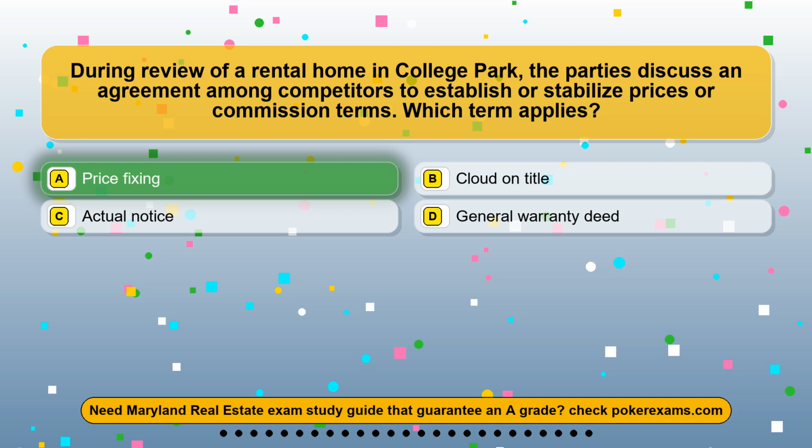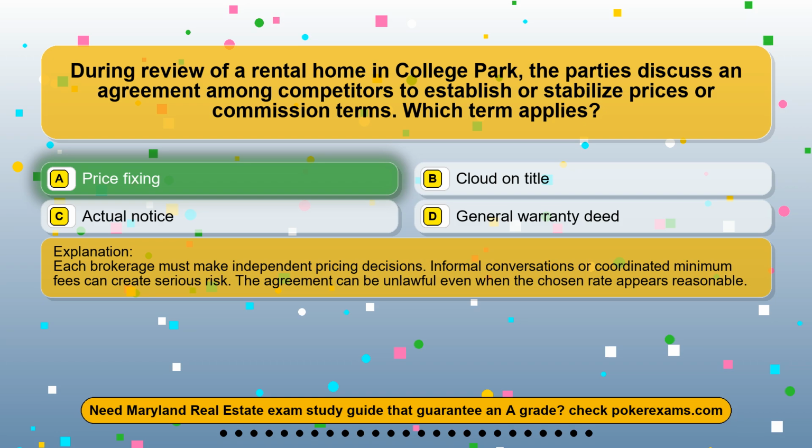The correct answer is option A, price fixing. Each brokerage must make independent pricing decisions. Informal conversations or coordinated minimum fees can create serious risk. The agreement can be unlawful even when the chosen rate appears reasonable.